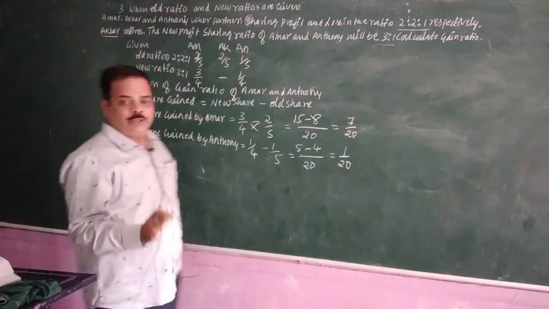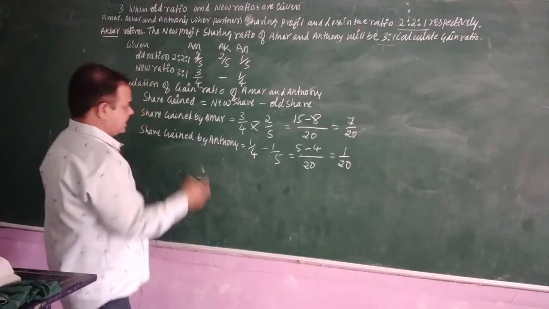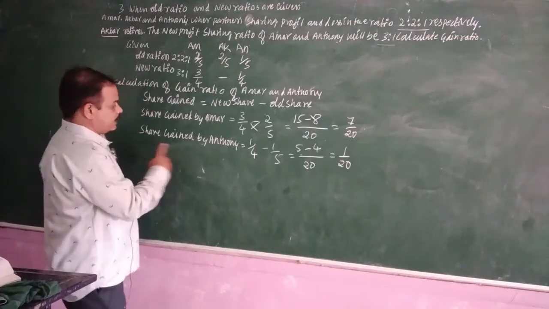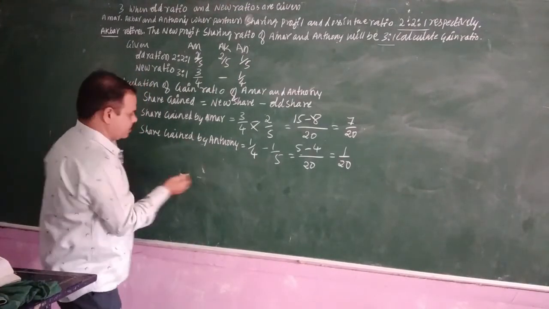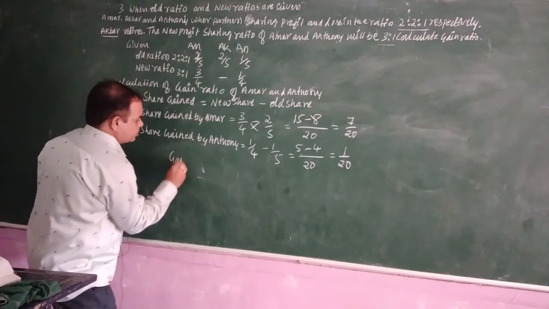Now if you want to express it here, you should not say the gained share. Instead of gain share, you should write a gain ratio.